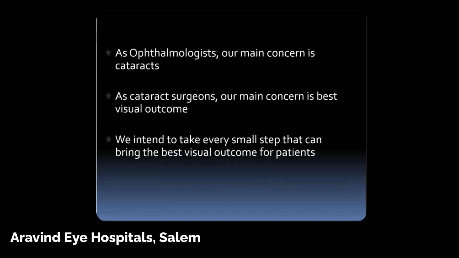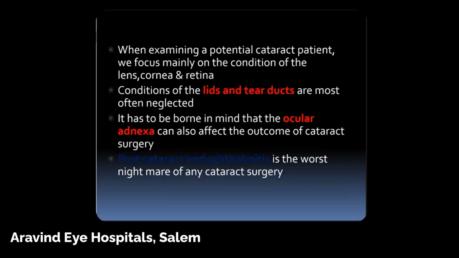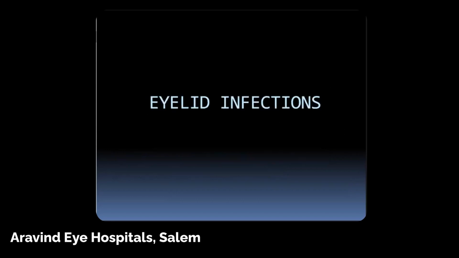As ophthalmologists, our main concern is cataract, and as cataract surgeons, our main concern is to have the best visual outcome. So we have to take every small step to bring the best visual outcome for the patient. Whenever we examine a cataract patient, we mainly focus on the lens, cornea or retina, and many times we ignore the lids, tear ducts, and any orbital or adnexal pathology. It should be borne in mind that the ocular adnexa can also affect the outcome of cataract surgery, and the most dreaded complication for any ophthalmologist would be post-cataract endophthalmitis.